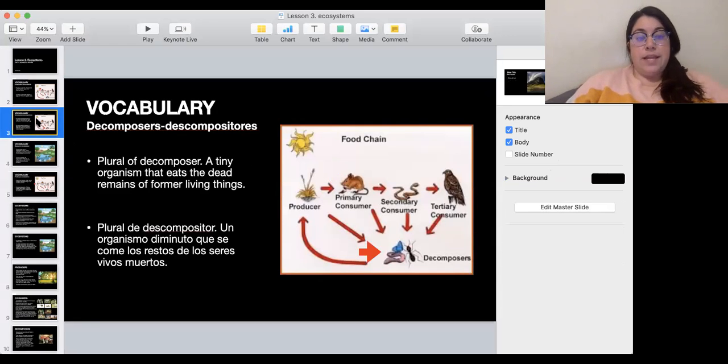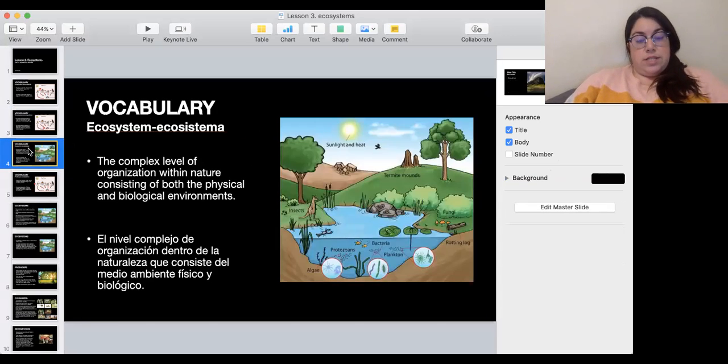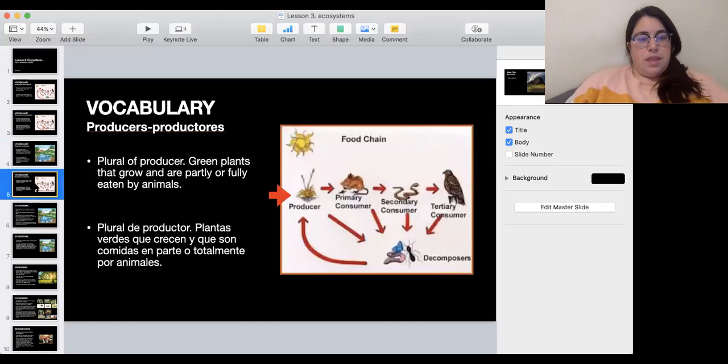Decomposers: a tiny organism that eats the dead remains of former living things. Ecosystem: the complex level of organization within nature consisting of both the physical and the biological environment. So it means how non-living things and living things work together and they become a system. Producers: like green plants that grow and are partly or fully eaten by other animals.